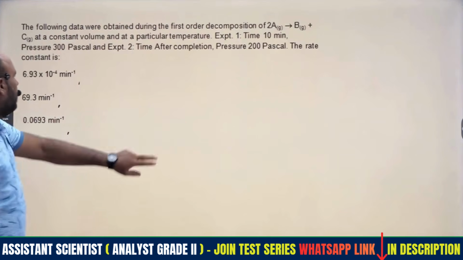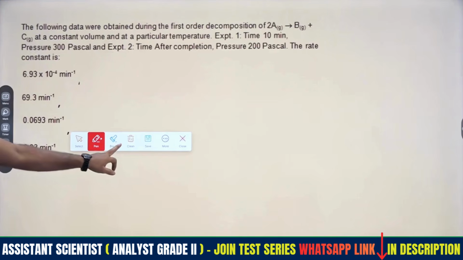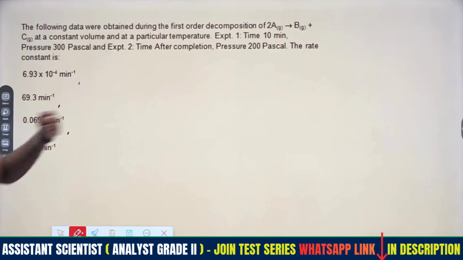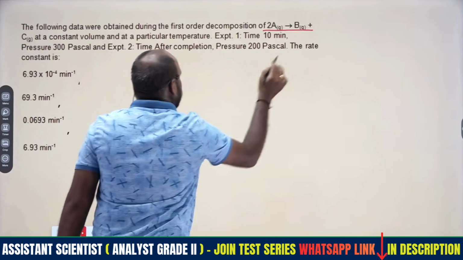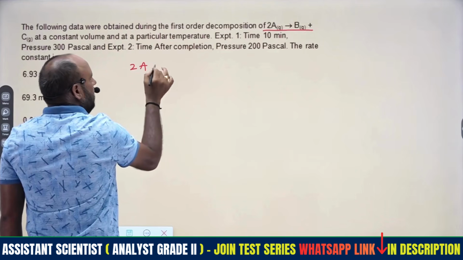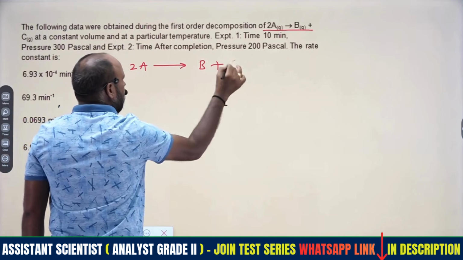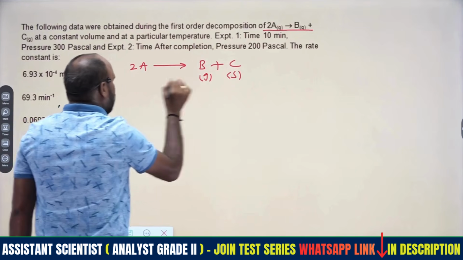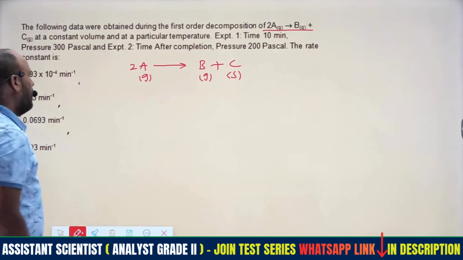Coming to the next question, right? So here, very interesting data is given. We have to follow some phenomena of equilibrium processes, like how the reaction goes to completion after equilibrium. All those things will be given. But we have to follow the reaction 2A gives rise to B plus C. B is a gas, C is a solid, and A is also a gas, right? Whatever data is given, we are going to incorporate in this.